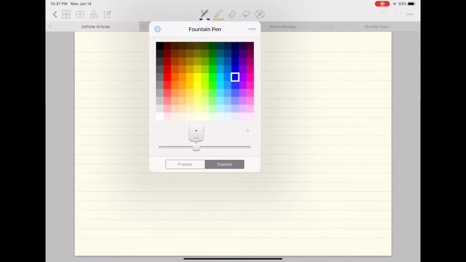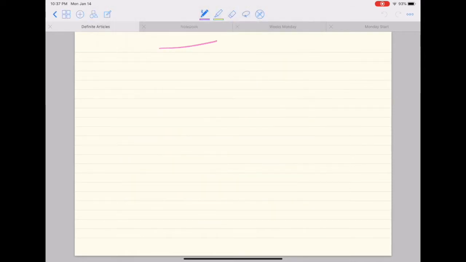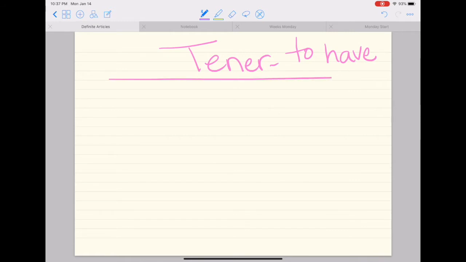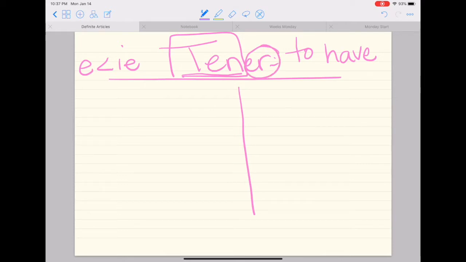So here we go. The verb is tener, which we have been covering for quite some time. The verb tener means to have. Tener is going to have a stem change. It's going to go from E to IE. Here's my stem, here's my ending. So it's not a regular verb because there's going to be a stem change.